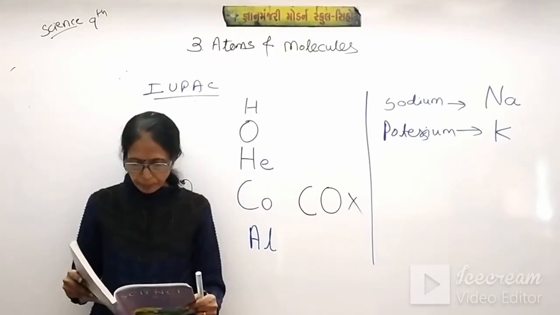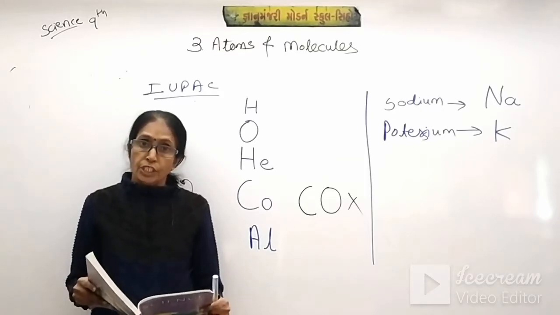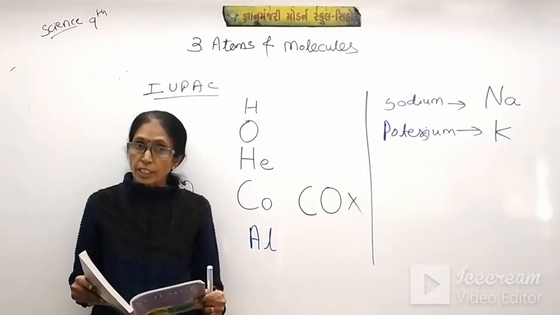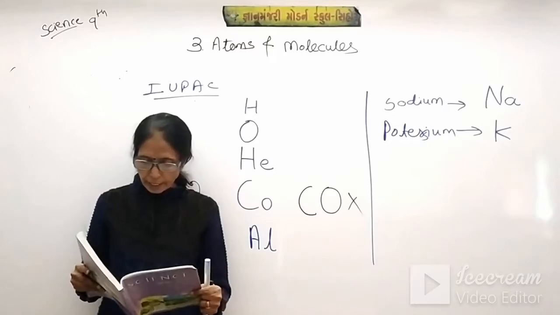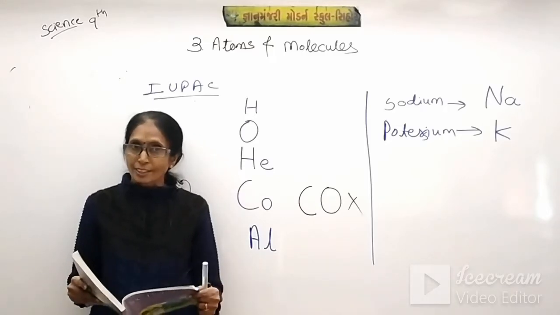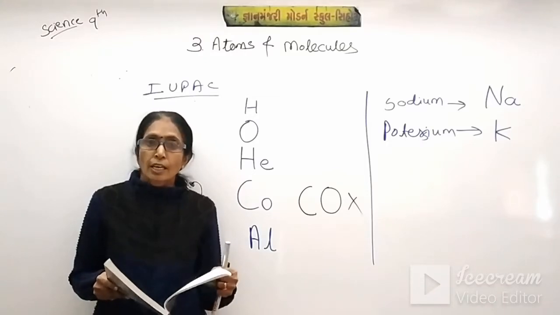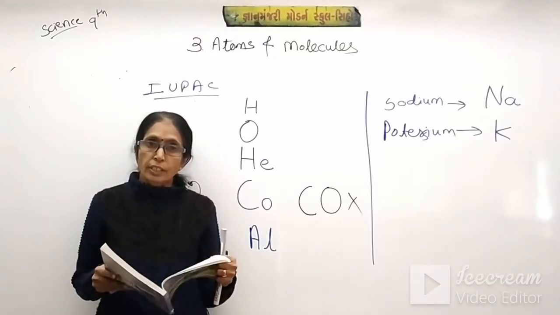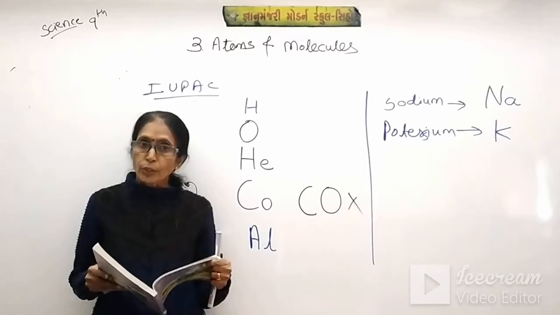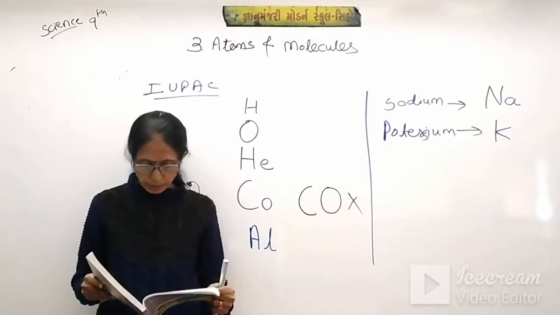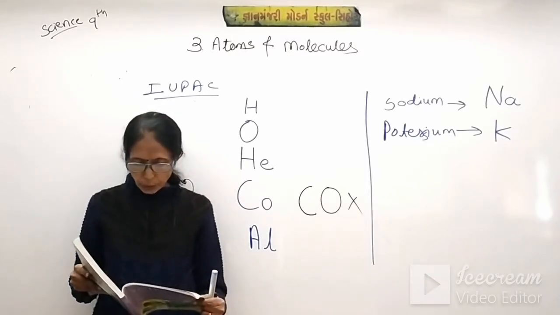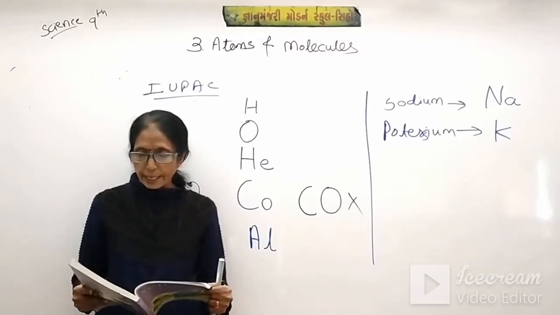Just like silver, the symbol of silver is Ag and not Si. Si is silicon. So you should remember this nomenclature of the given elements which are included in this chapter. Uranium U, sulfur S and zinc Zn.